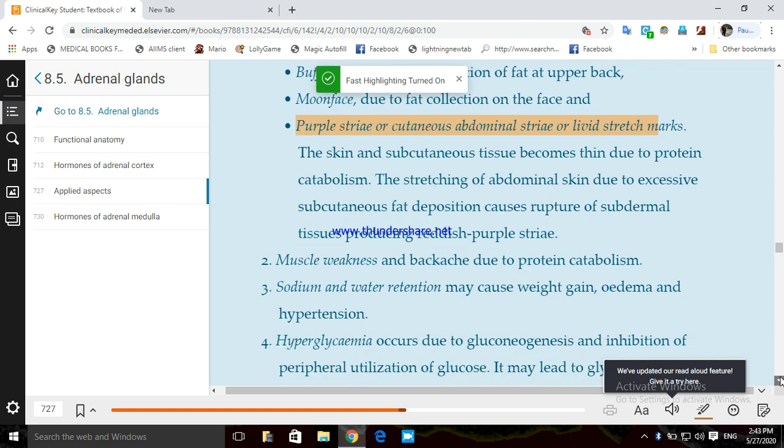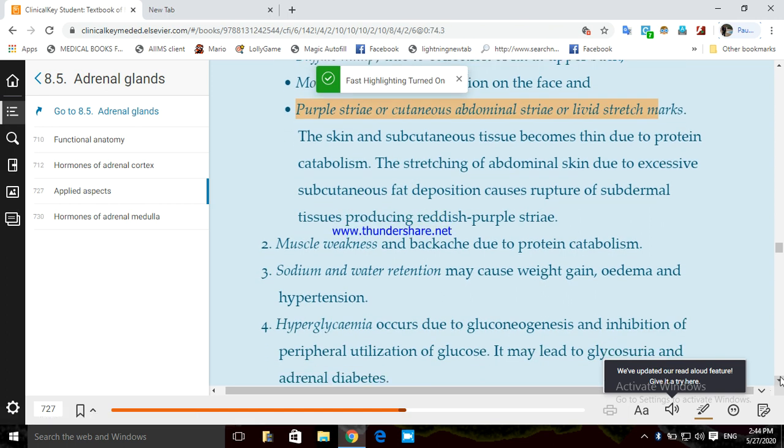Okay, muscle weakness will be there. Backache due to protein catabolism. So your muscle proteins are less, your muscle activity is very inefficient, so back pain will be there. Sodium and water retention may cause weight gain, edema, and hypertension. When more adrenal cortex hormones are secreted, there will be a tendency for retention of sodium and water, and that will cause weight gain, and edema, which is abnormal excessive fluid collecting in the tissue fluid, and also hypertension.